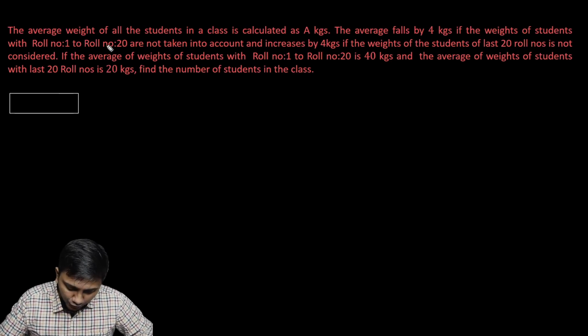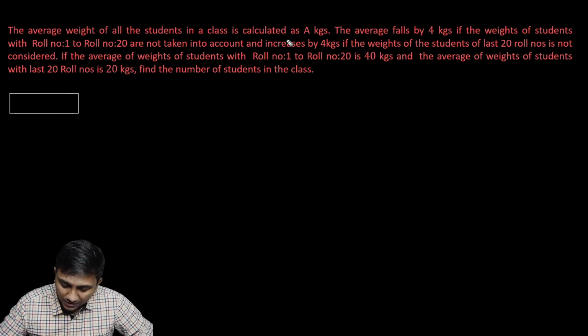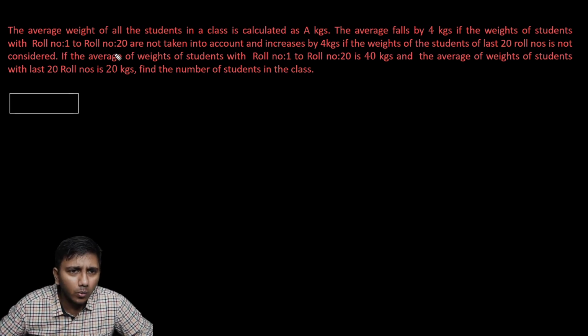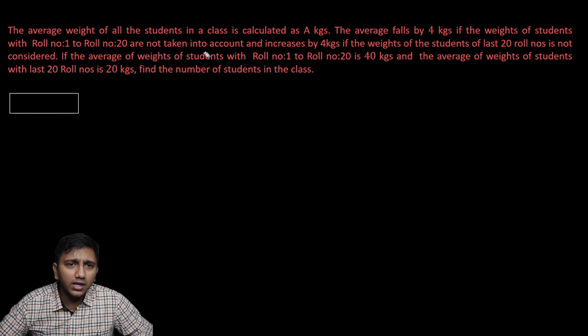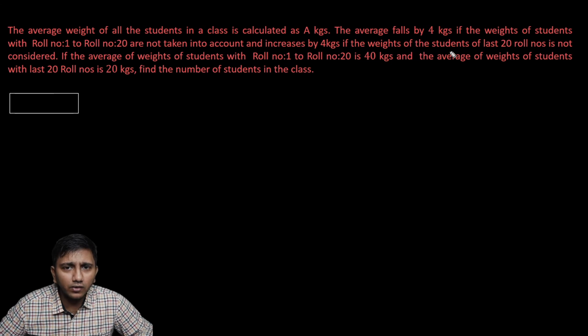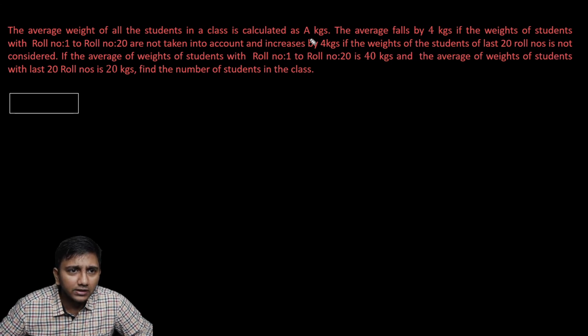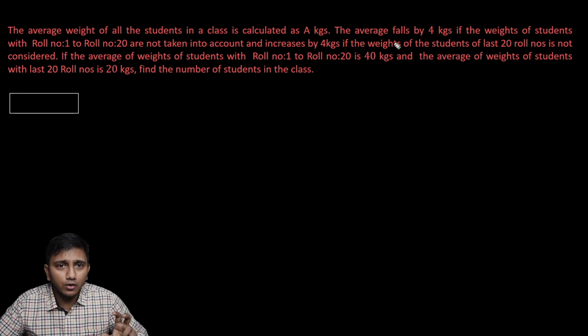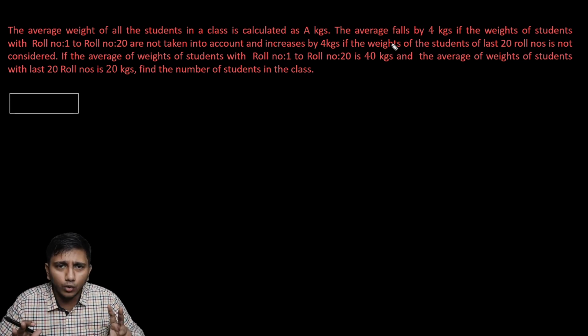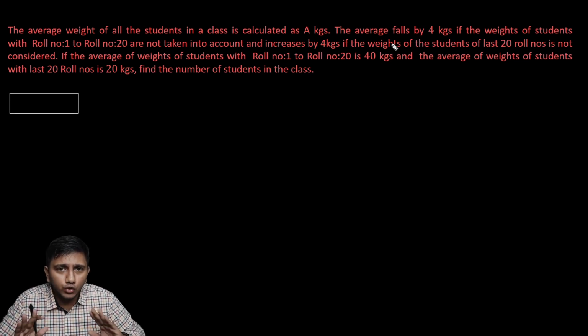The average weight of all the students in a class is calculated as 8 kgs. The average falls by 4 kgs if the weight of the students with roll numbers 1 to 20 is not taken into account, and increases by 4 kgs if the weight of the students with the last 20 roll numbers is not considered. So it falls by 4 if the first 20 are not considered, increases by 4 if the last 20 are not considered, and we don't know anything about their weights so far.